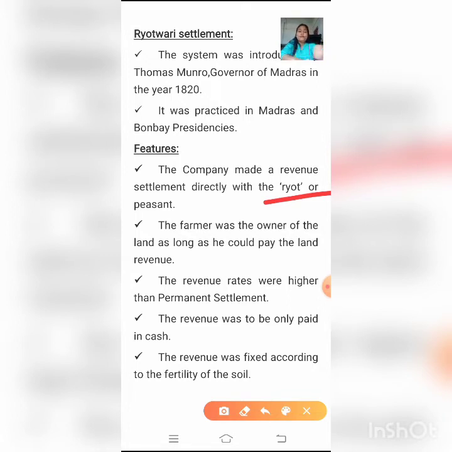The East India Company would collect the revenue directly from the farmers. There were no middlemen, there were no landlords, there were no headmen. Am I clear? The ryot will directly pay the revenue to the East India Company. The farmer was the owner of the land as long as he could pay the land revenue. As long as the farmer could pay the revenue, he was the owner of the land.